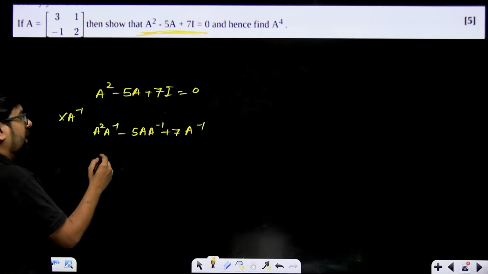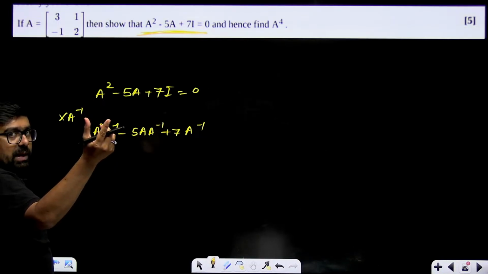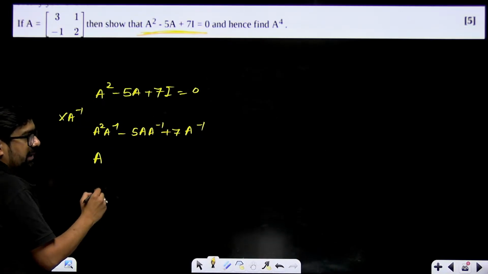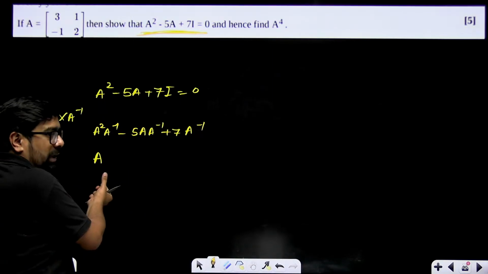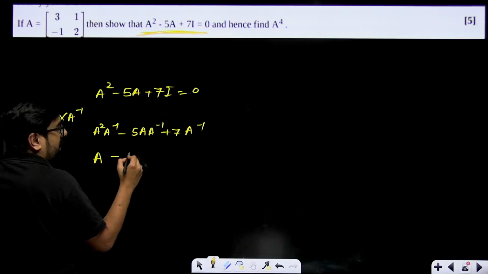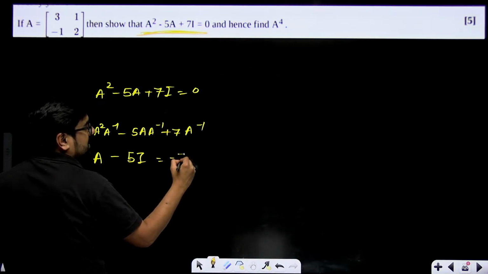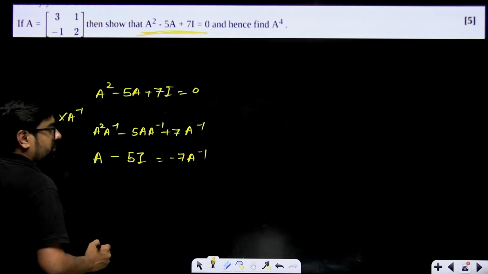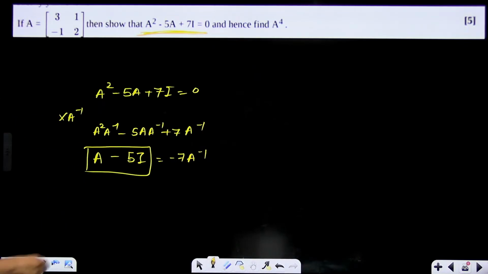Now here A square into A inverse, the A into A inverse will become I. So only A will remain. A into A inverse, A inverse will become I, so only A into I, only A will remain. Correct? Minus 5A into A inverse, that means 5I will remain. Equal to minus 7A inverse. So according to this, minus 7A inverse, directly I'll get A inverse.